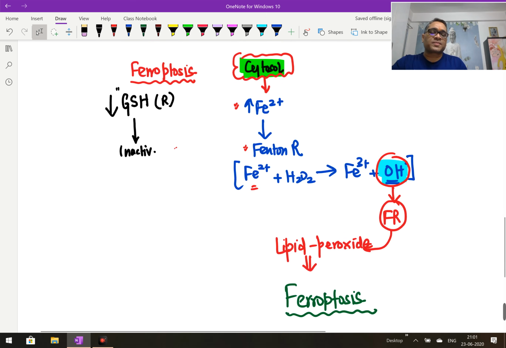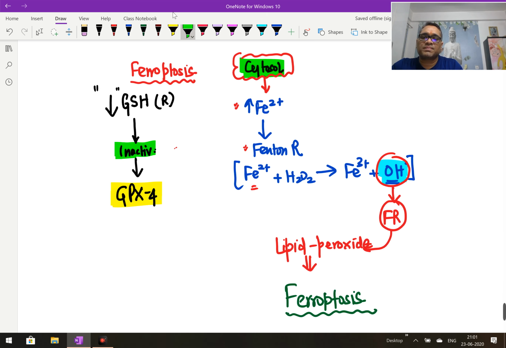So what I am saying here, in ferroptosis, there is a decreased amount of reduced form of GSH, right? Because of this, what will happen? This will inactivate glutathione peroxidase 4, right? So there is an inactivation of glutathione peroxidase 4 because of this lesser amount. And because of this inactivation, what will happen? This GPX4 will not be able to inhibit the lipid peroxide, right?